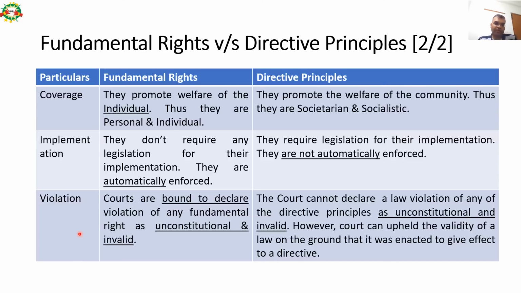Violation: courts are bound to declare violation of any fundamental right as unconstitutional and invalid. However, in case of directive principles, the court cannot declare a law violating any of the directive principles as unconstitutional and invalid. However, court can uphold the validity of a law on the ground that it was enacted to give effect to a directive.